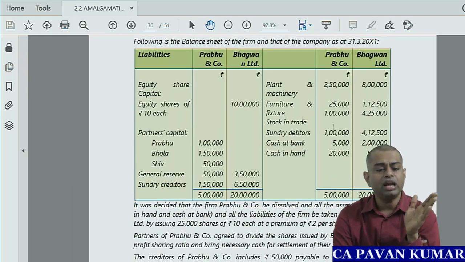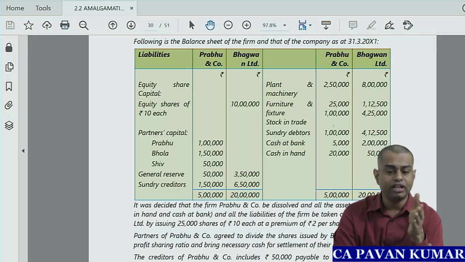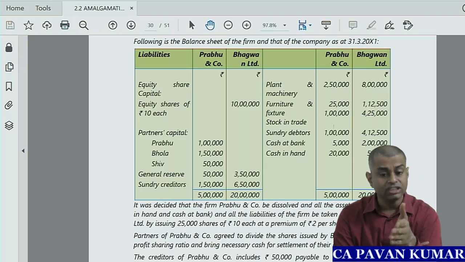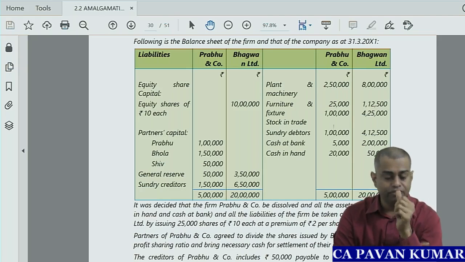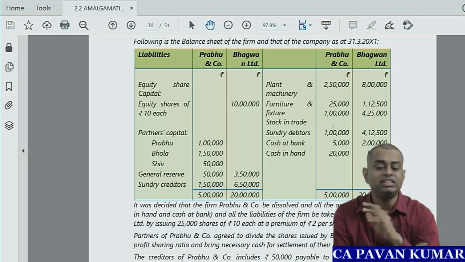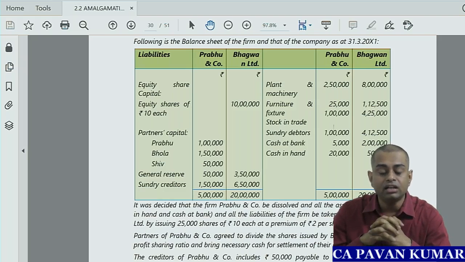On the liability side they have given equity share capital, equity shares of rupees 10 each, Bhagavan Limited 10 lakhs. Then partners' capital accounts: Prabhu 1 lakh, Bhola 1,50,000, Shiv 50,000, general reserve 50,000 for the firm, and for Bhagavan Limited 3,50,000. Sundry creditors 1,50,000 and 6,50,000. Then plant and machinery 2,50,000 and 8 lakhs.